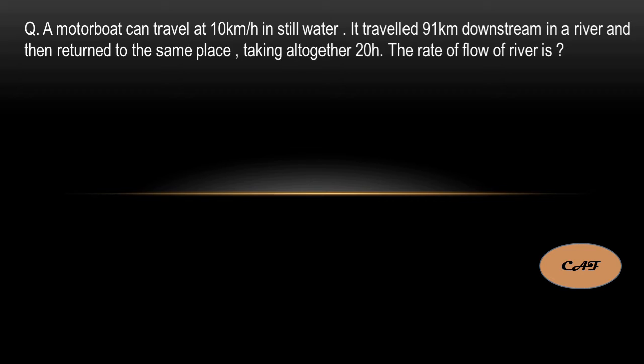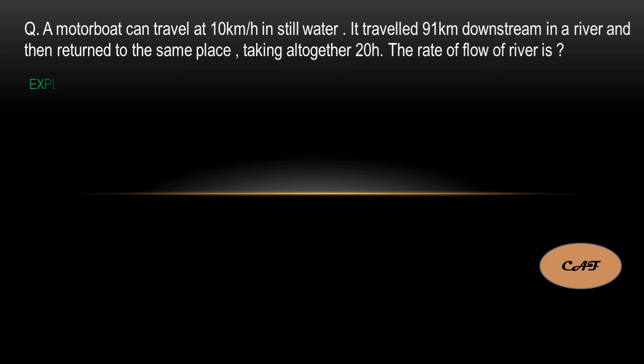It traveled 91 kilometers downstream, along the stream, and returned to the same place, so again it traveled 91 kilometers. Going and returning, the total takes 20 hours. Then they are asking the river speed.